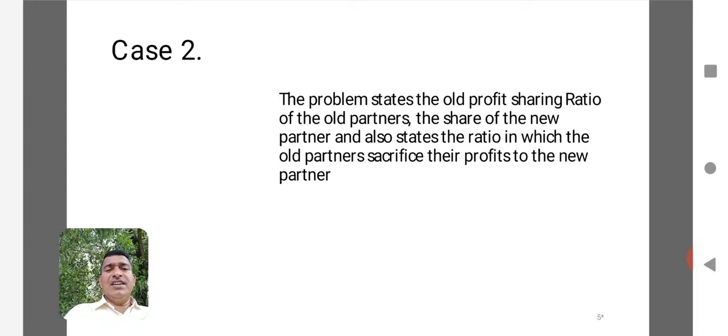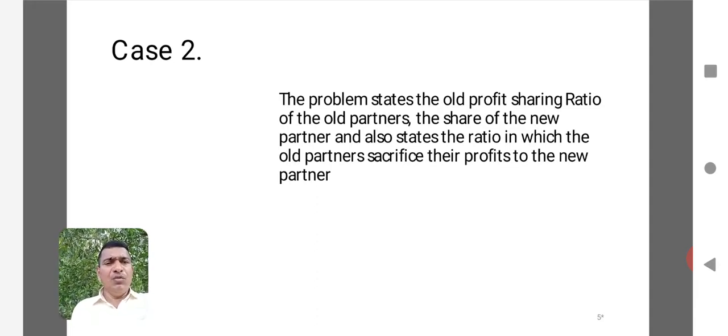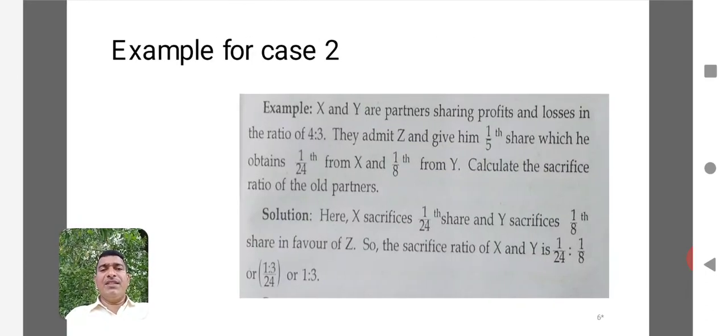Now there is an instance of case 2. Here the problem states the old profit sharing ratio of old partners, the share of new partner, and also states the ratio in which old partners sacrifice their profits to the new partner. Here in this second case, the old profit sharing ratio is given, the share of the new partner is given, and the ratio in which old partners sacrifice their profits to the new partner is given. In the sense, how much sacrifice is being made by the old partner to the new partner is given. So on the basis of that, we can make the calculation.